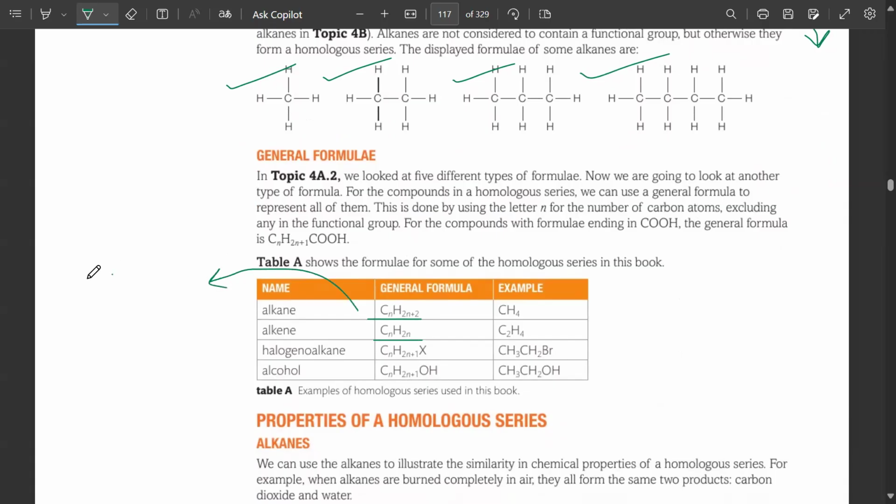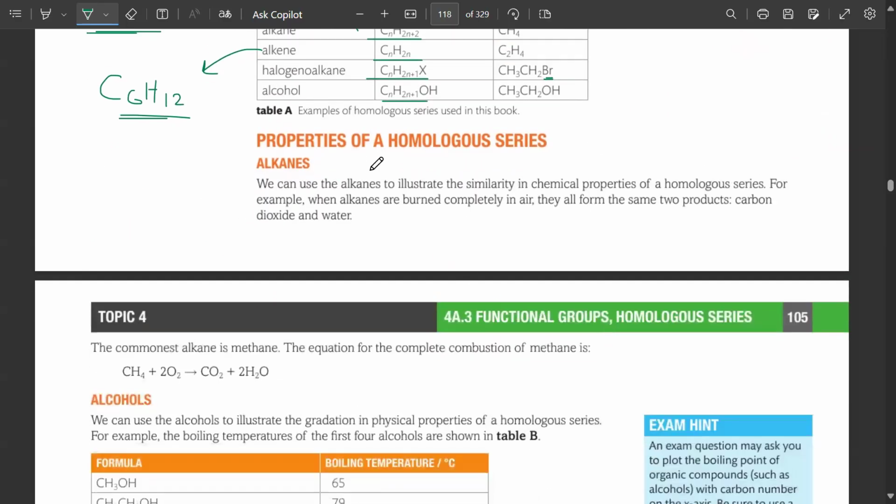In alkanes, let's say if I want to write hexane, C6H12 plus 2 will give you 14. But if you want to write hexene, it is going to be exactly double the carbon atoms. Got it? Right. Then in alcohols it's 2N plus OH. Then for haloalkanes, whatever the halogen is, Br, Cl, they can be added.